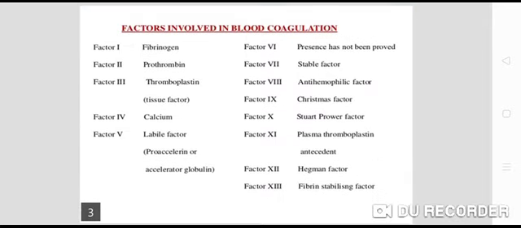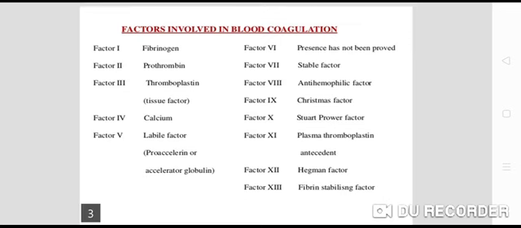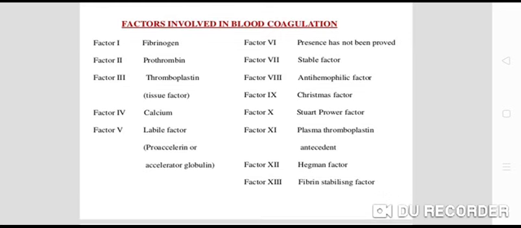Now when we say hemostasis or coagulation of the blood, these are the factors involved in blood coagulation. There are 13 factors. Factor 1 is fibrinogen, factor 2 is prothrombin, factor 3 is tissue factor or thromboplastin.